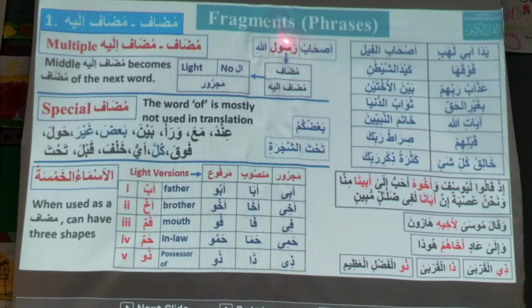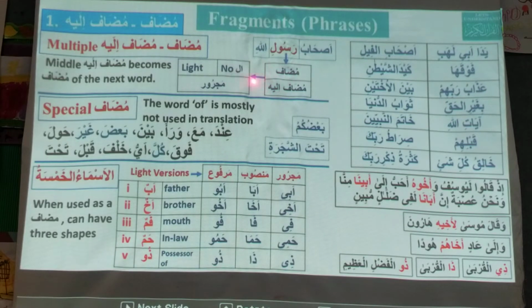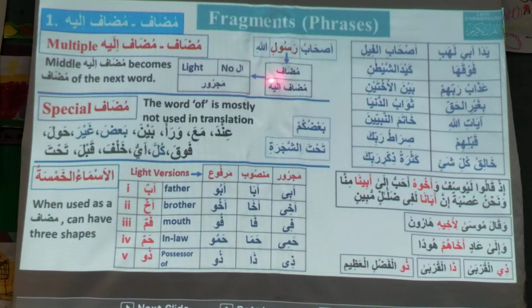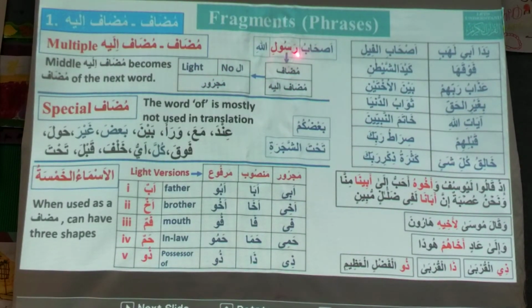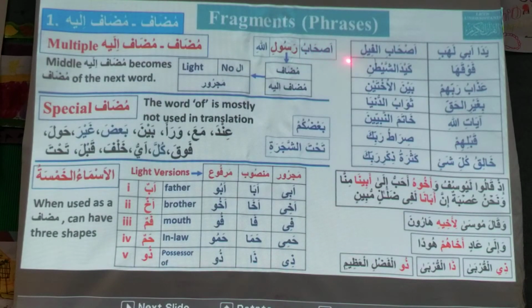So this Rasul should fulfill all the conditions: mudaf has two conditions, that it is light and without al, and mudaf ilay is majroor. So this Rasul should be light, without al, and it should be majroor. That is why it is Rasulillahi, not Rasulullahi. If it is ashabu Rasulullahi, no, it's not correct.